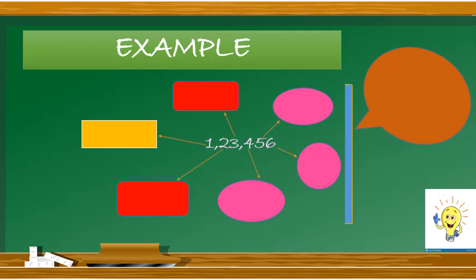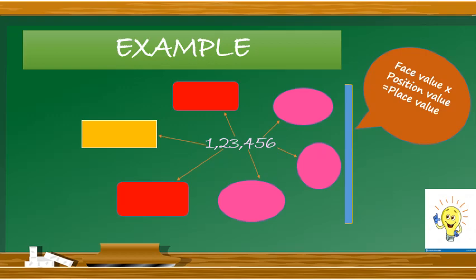Now let's take an example of place value. The example is 1 2 3 4 5 6, 1,23,456. Now here you can see the face value into position value is equal to place value. By keeping this formula in our mind, we'll find out the place value of all the digits in the given number, and the number is 1,23,456.